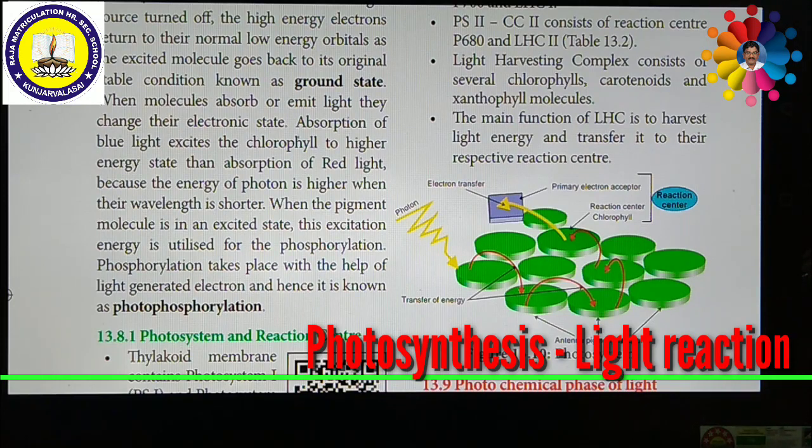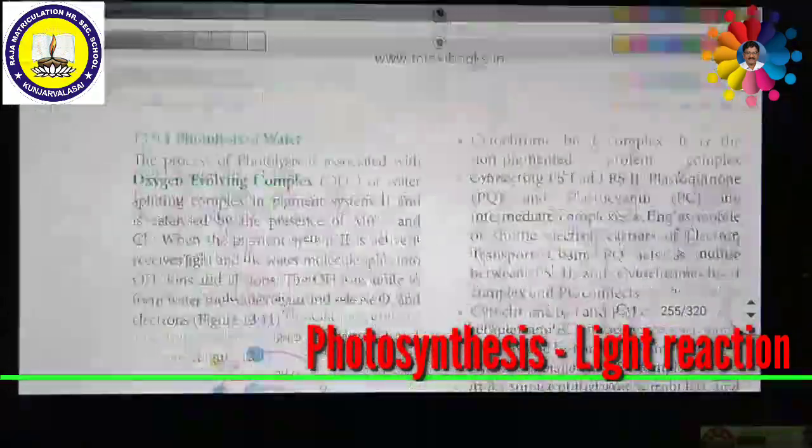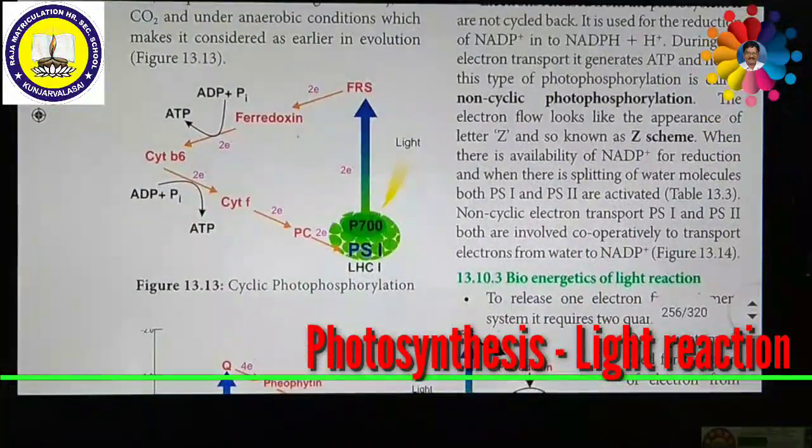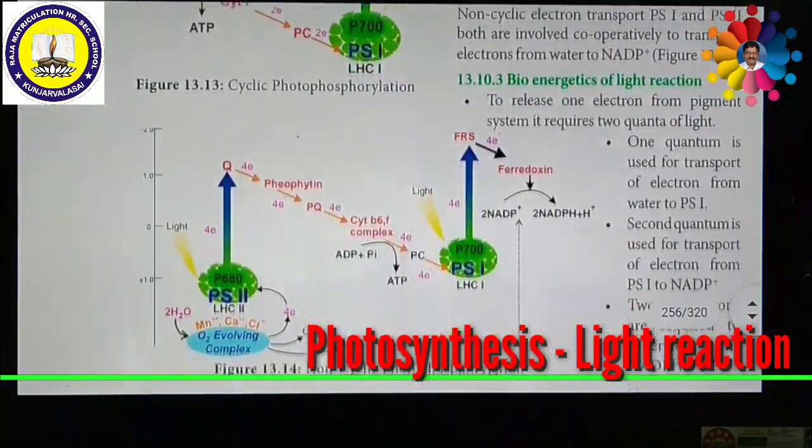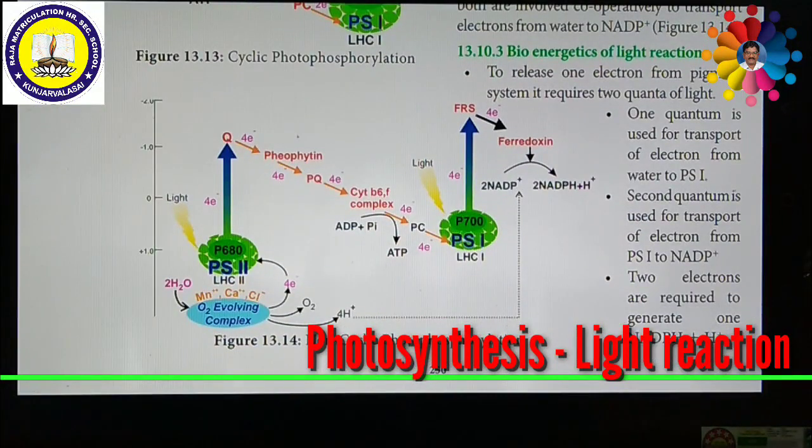Now we shall discuss how this light reaction takes place in the form of cyclic and non-cyclic photophosphorylation. Already we discussed that there are two important photosystems, photosystem 1 and photosystem 2. Combined together, they help make non-cyclic as well as cyclic photophosphorylation.